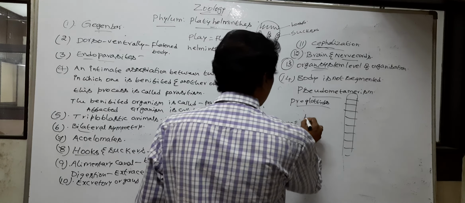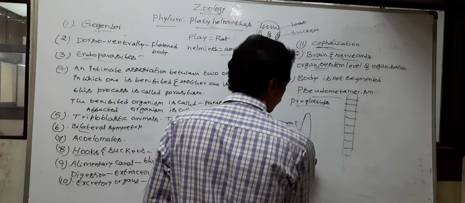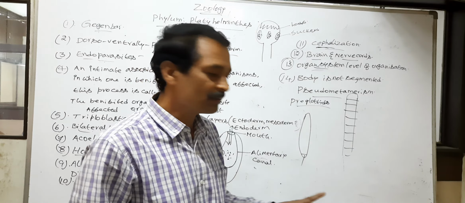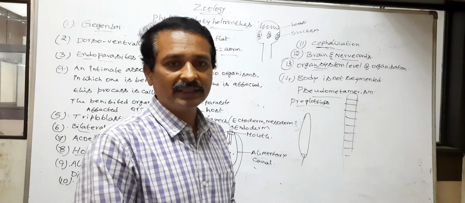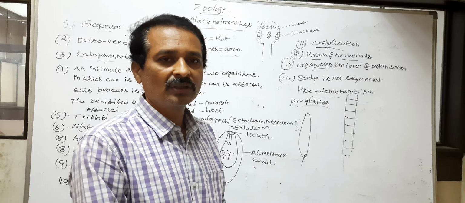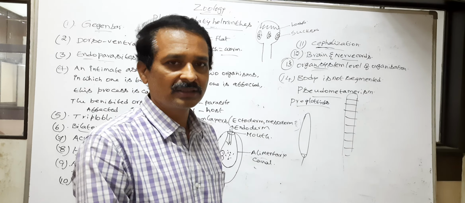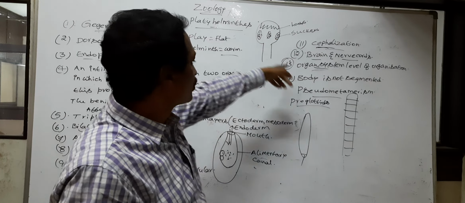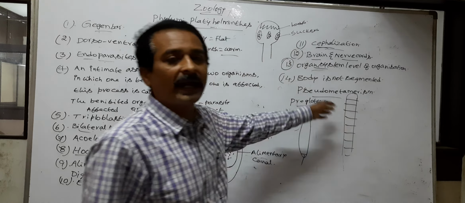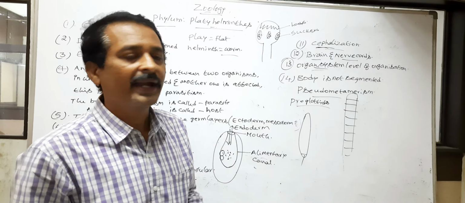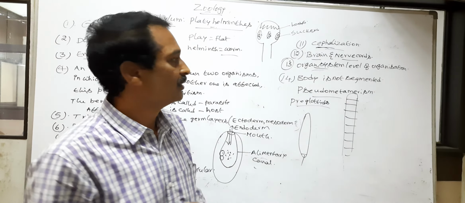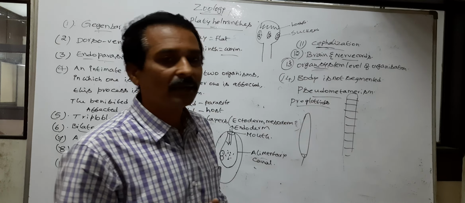Generally, true segments form from the posterior end of the body. Such segmentation is called metamerism. Those are called true segments. In pseudometamerism, the segments are formed from the anterior side of the body. Such segmentation is called pseudometamerism.